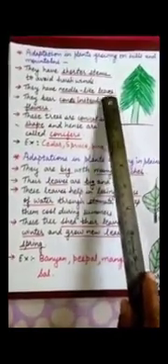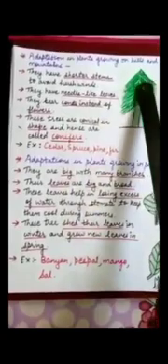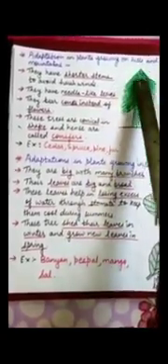They have needle-like leaves. Obviously in hilly areas snowfall is there, like in Jammu Kashmir and other hilly areas. Most of the year there is snowfall. So they have needle-like, pointed leaves so that the snow can slip down from the leaves.